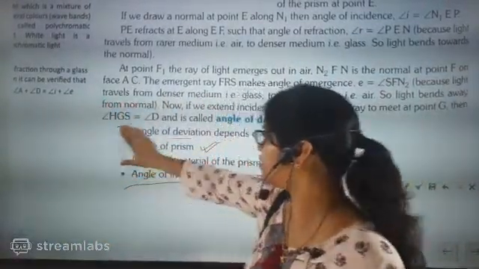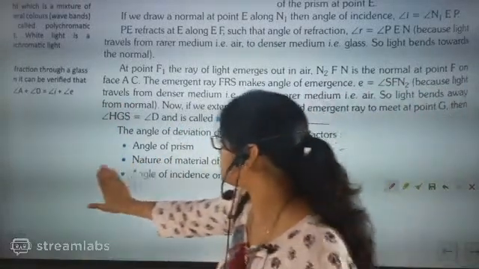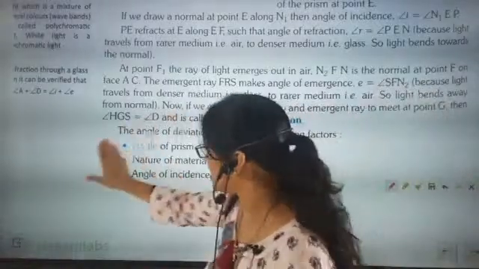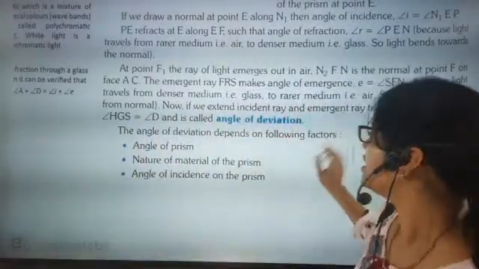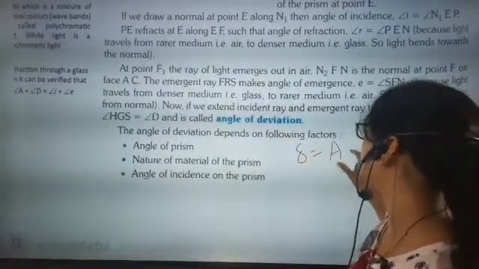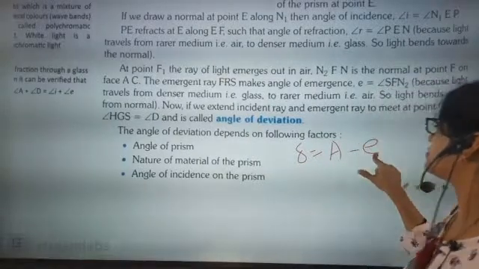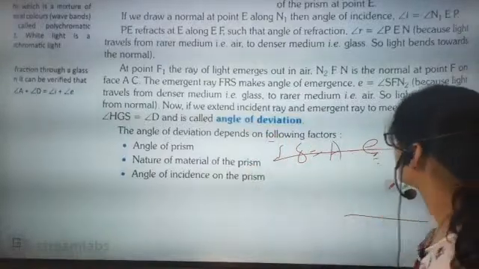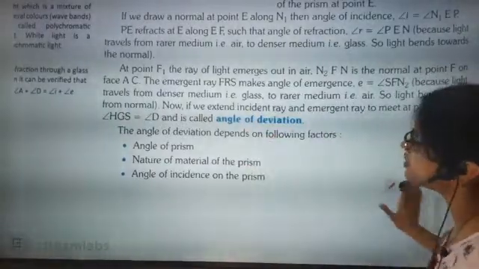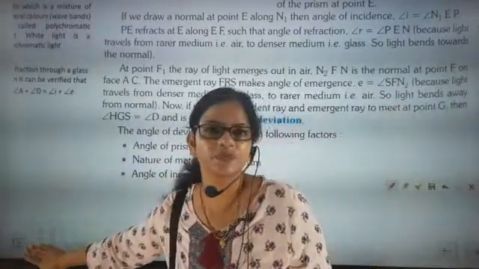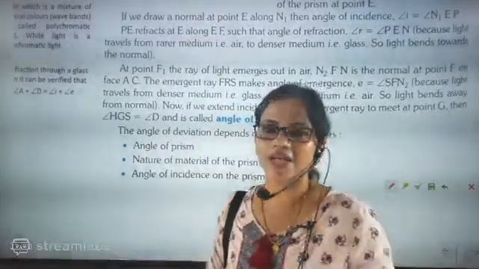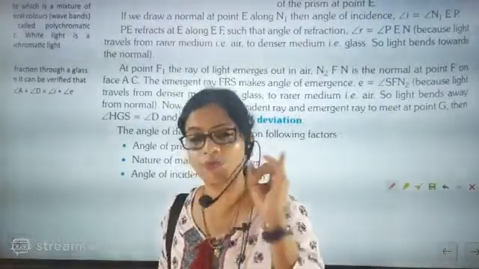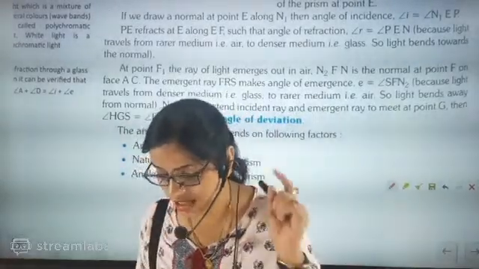I am not recalling it right now, but the angle of the prism will be equal to the deviation angle plus the emergent angle, something like that. It will be coming in the experiment. That experiment's two or three lines I am going to show in the PDF, so that you understand it nicely. Tomorrow my most important work is to show you that part.